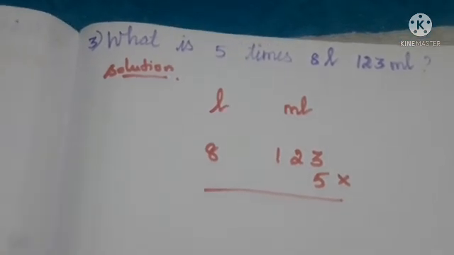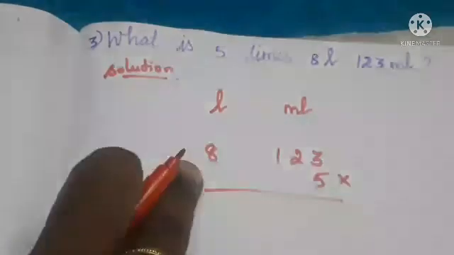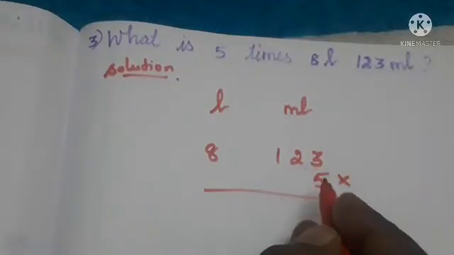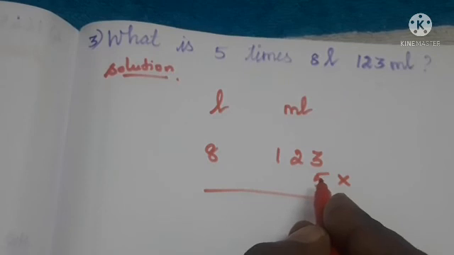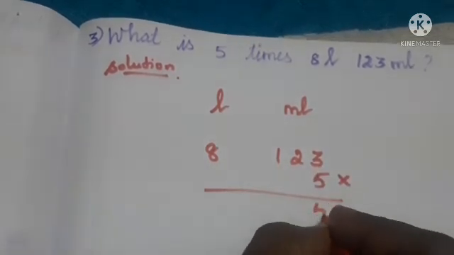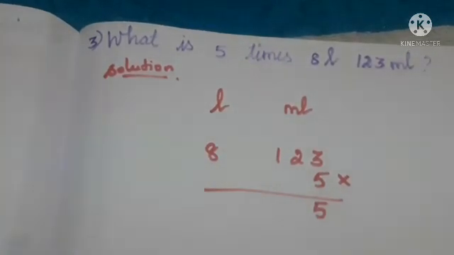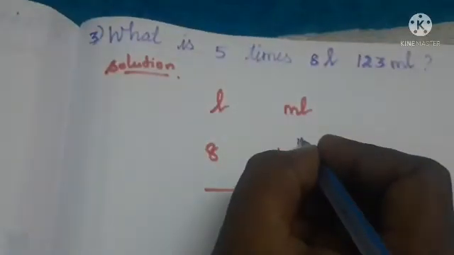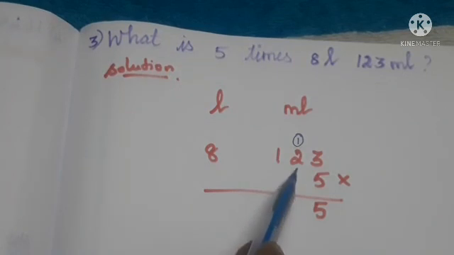So first we have to multiply from the right side to the left side. So 5 into 3. 1 5 is 5, 2 5s are 10, 3 5s are 15. So we can write 5 in the 1's place, and the remainder 1 we can write in the next place above.